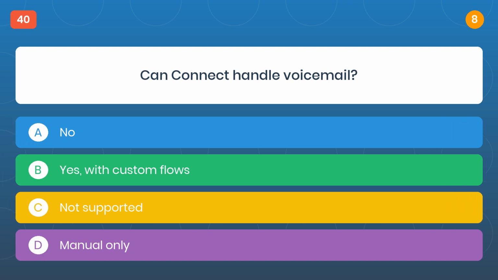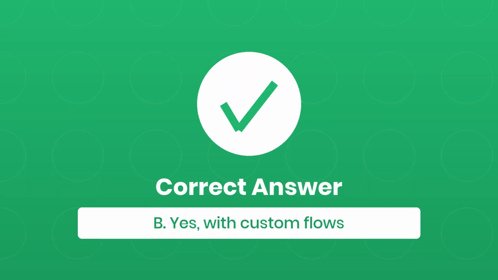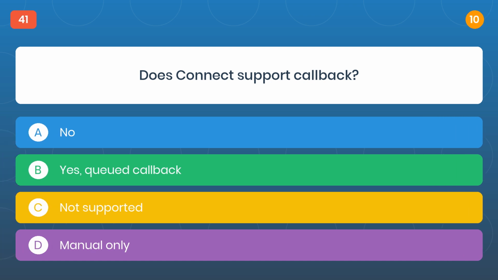Question 40. Can Connect handle voicemail? The correct answer is B, yes, with custom flows. Question 41. Does Connect support callback?